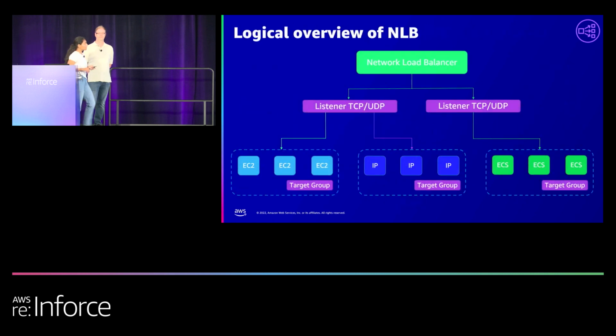Let me walk you through the logical overview of an NLB. It's pretty simple. You have NLB, you have your listeners, and again it is for your TCP or UDP flows, and it would go into your different backend target groups. The target groups can be in the form of auto scaling for EC2. You have support for hybrid IPs, meaning it can either be an on-prem workload or your application workload. The last is support for containers through the ECS target group.